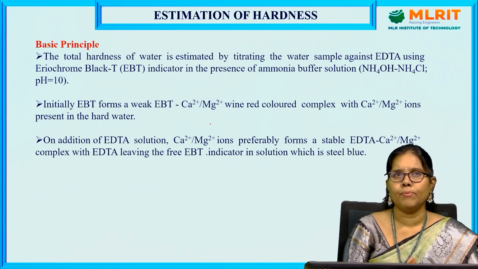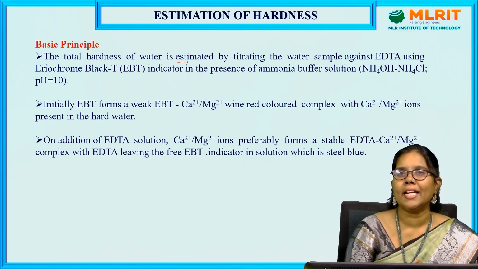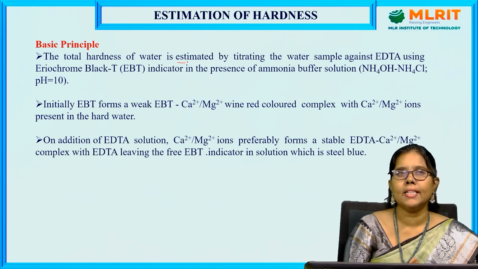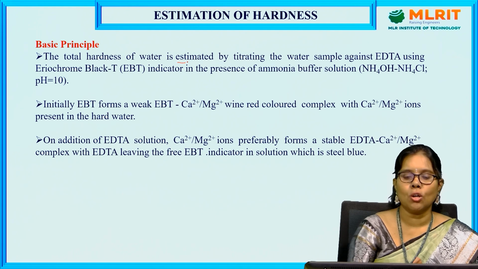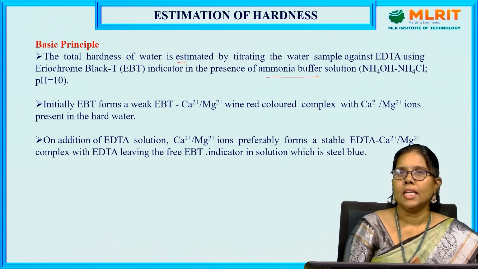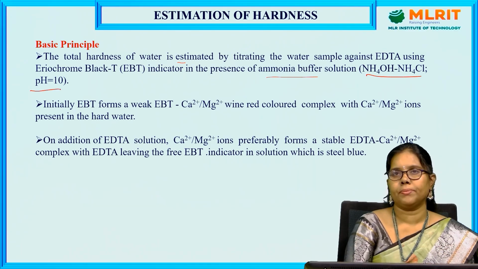For this reason, we are going to use the Eriochrome Black T indicator. Let us see. The total hardness of water is estimated by titrating the water sample against EDTA using Eriochrome Black T indicator, in the presence of ammonium buffer solution, that is, ammonium hydroxide and ammonium chloride of pH 10.